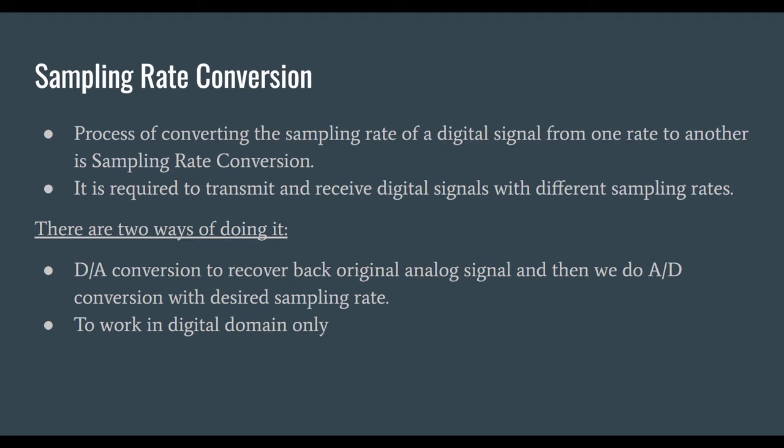There are two ways in which we can achieve sampling rate conversion. First is to do DA conversion to recover back original analog signal, and then we can do an AD conversion with desired sampling rate. The second approach is to work in entirely the digital domain only. So we will have to predict the digital signal with desired rate using the already sampled signal in hand.